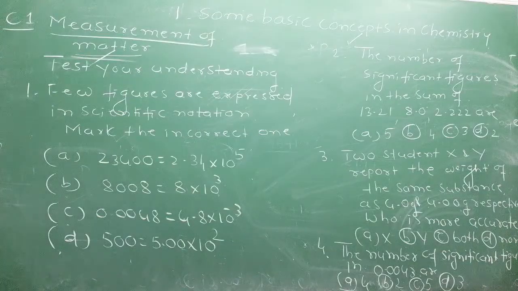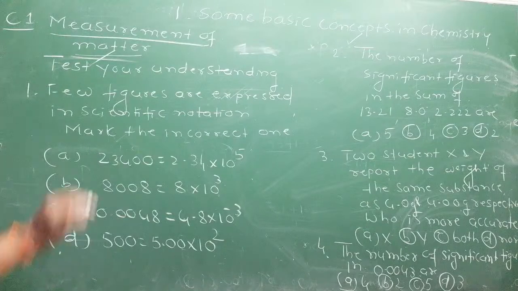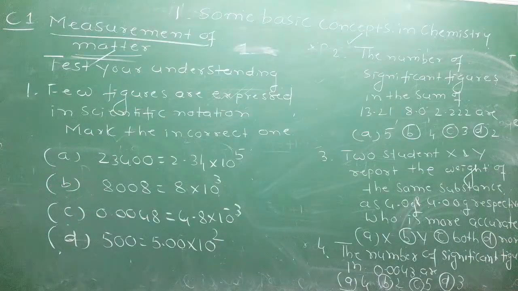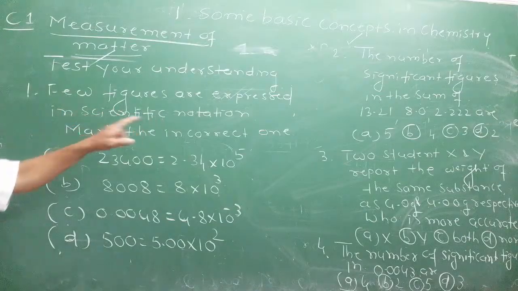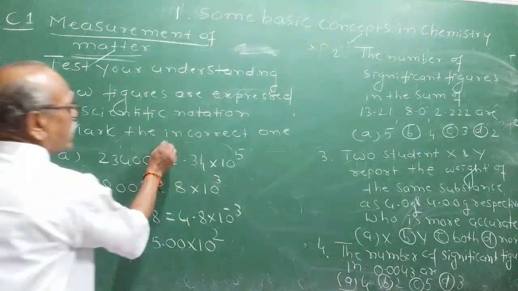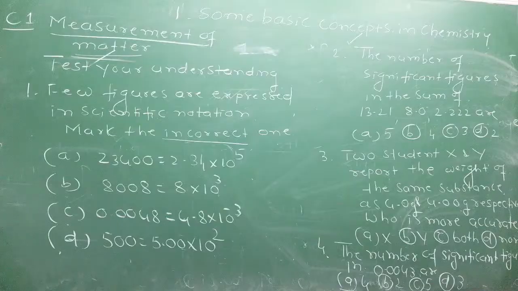Yes, second one, option A. Significant figures, the number of significant figures in the sum of. Varun is saying A. Any other answers? For the first one, you are writing capital A, write small a, I have given small a. One is a: a few figures are expressed in scientific notation. Mark the correct one. Mark the incorrect one, which is wrong.